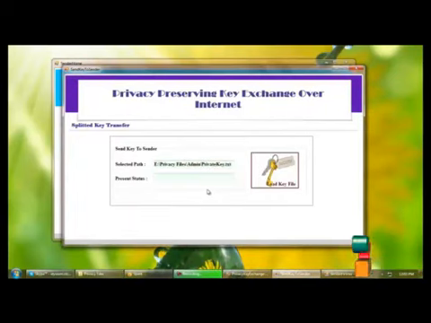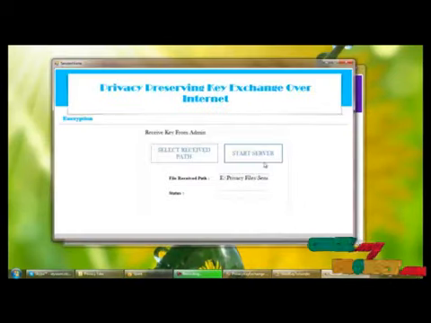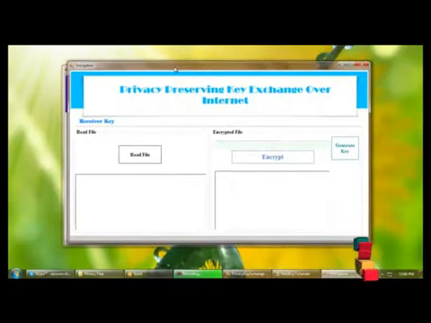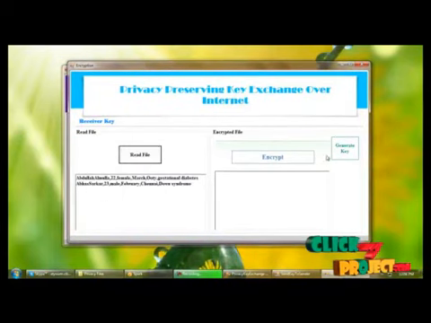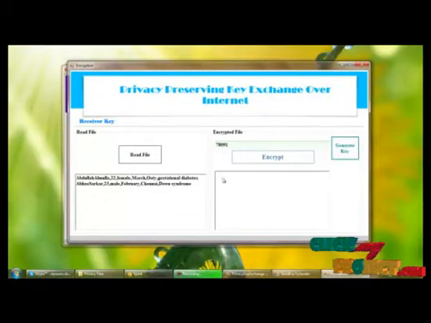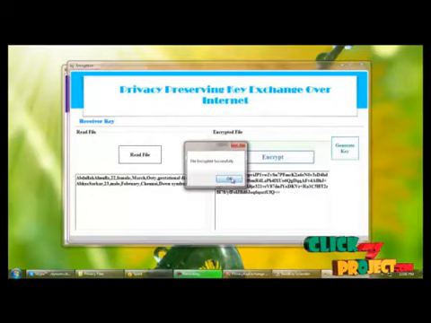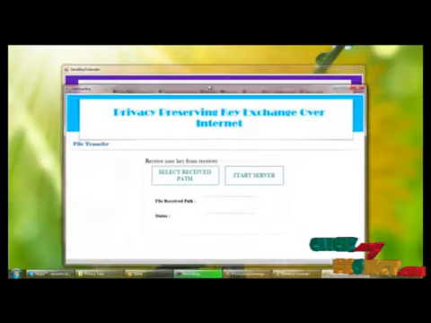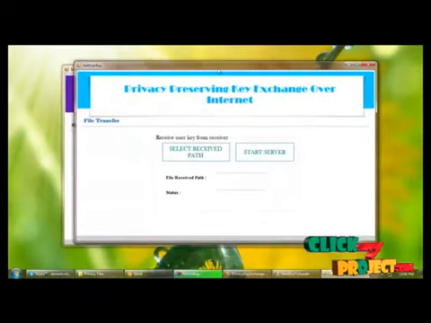File transfer successful. And next the sender will encrypt the file to transfer to the receiver. For the reader file, generating the key for encrypting the specified file. I am going to text. And next we are receiving the user key from the receiver side.